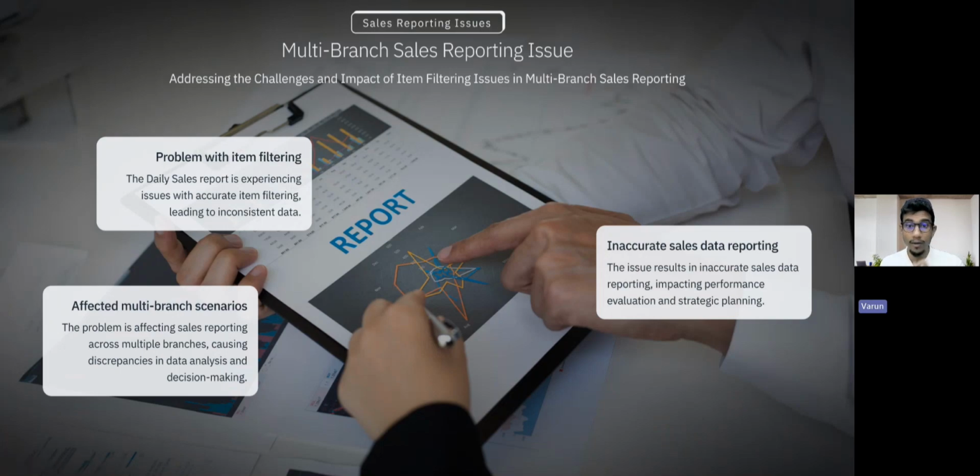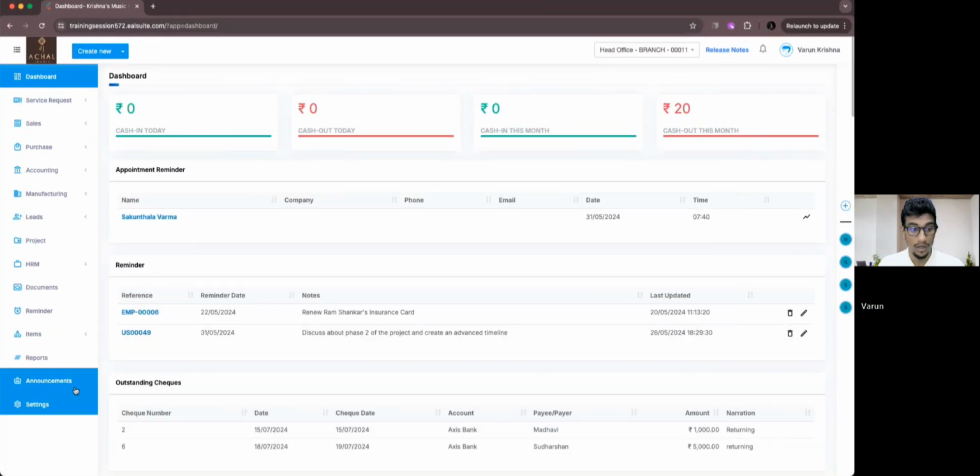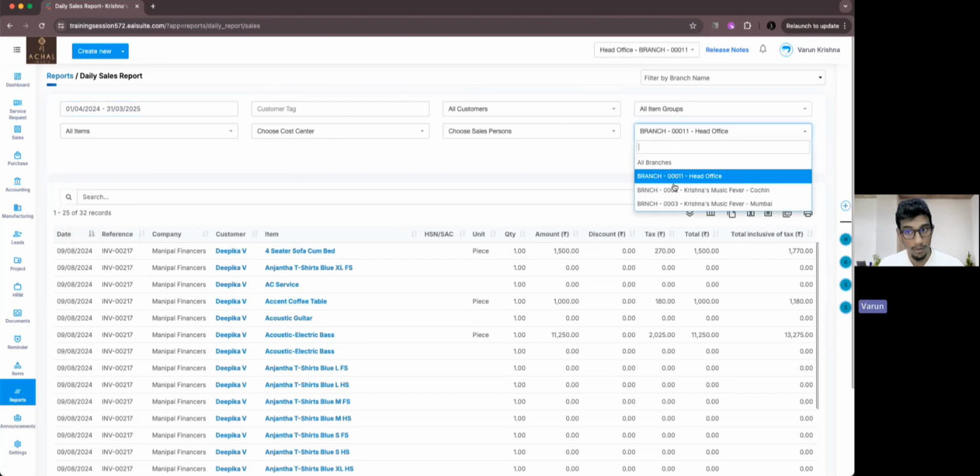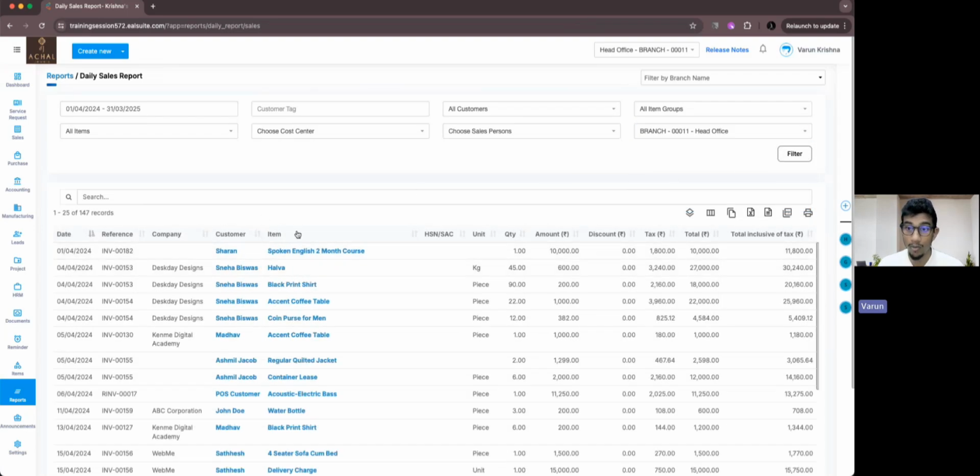resolved issue, the multi-branch sales reporting issue. Where did the issue take place? It was in the daily sales report. It was impacting the item filtering when multi-branches were present, so inaccurate data was being shown. First of all, we'll move into this workspace, into reporting, into the daily sales report. Here you can see the date. I'll keep it as this. All customers, all item groups, all items. Here we have multi-branches. When specific branches were selected, it was not providing us the right data. That was the major issue.